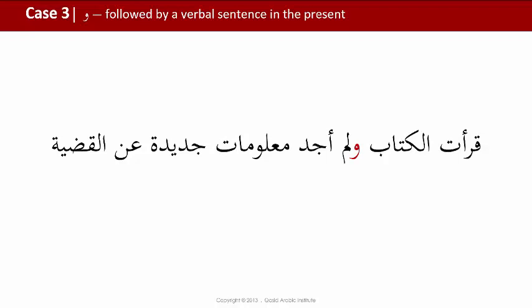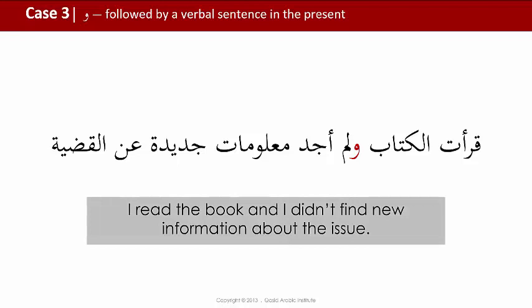Here we have an example of a similar sentence but with the negative. قرأت الكتاب ولم أجد معلومات جديدة عن القضية. I read the book and didn't find new information about the issue. Notice here that the waw is included. Why? Because we don't have a present tense verb by itself, but rather we have the negative walam.